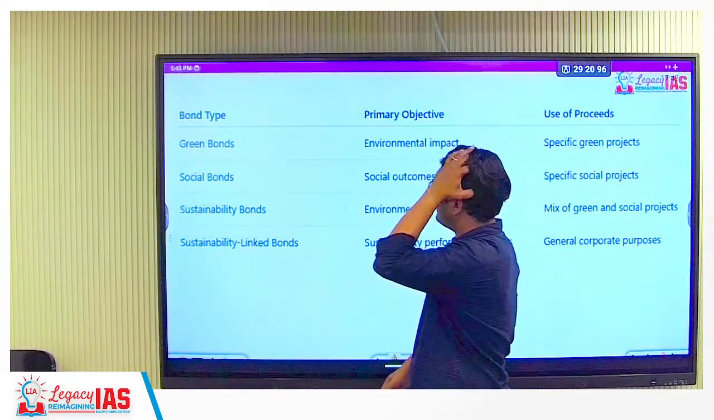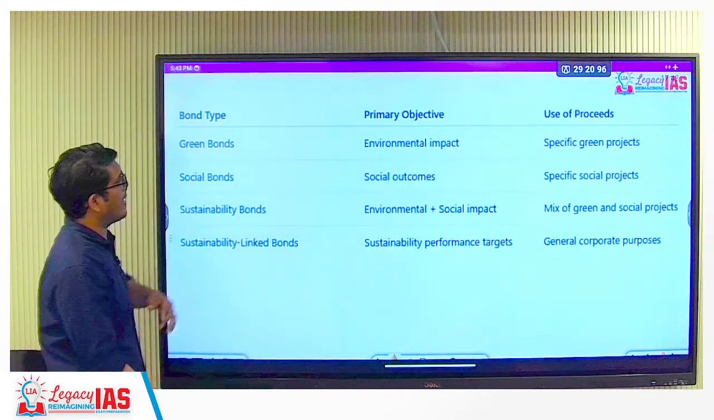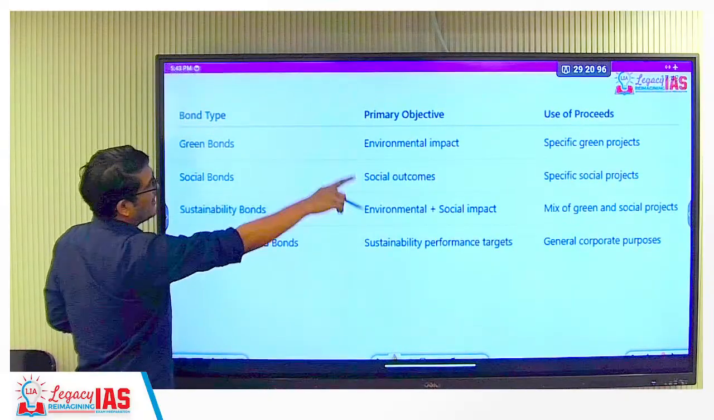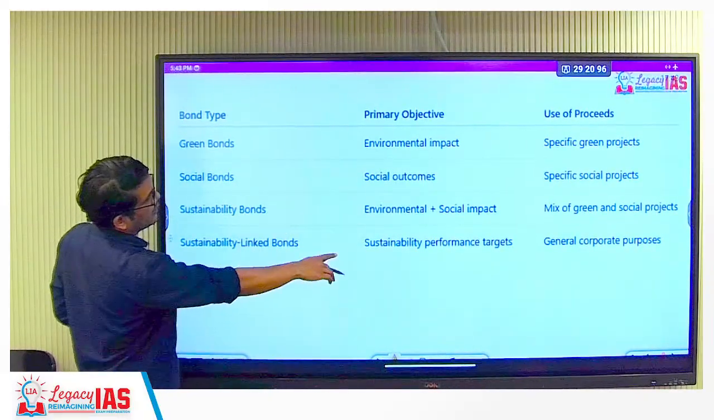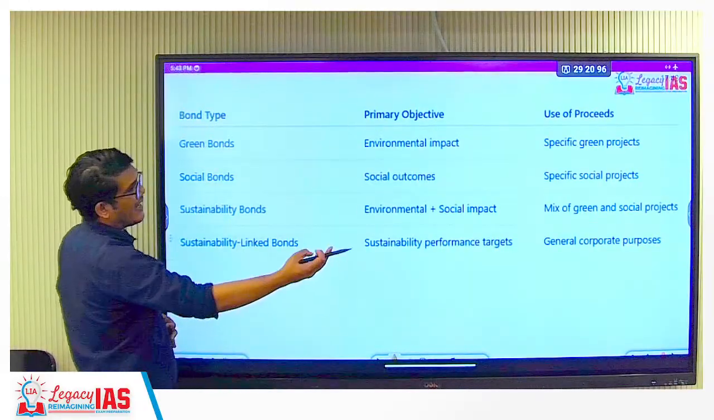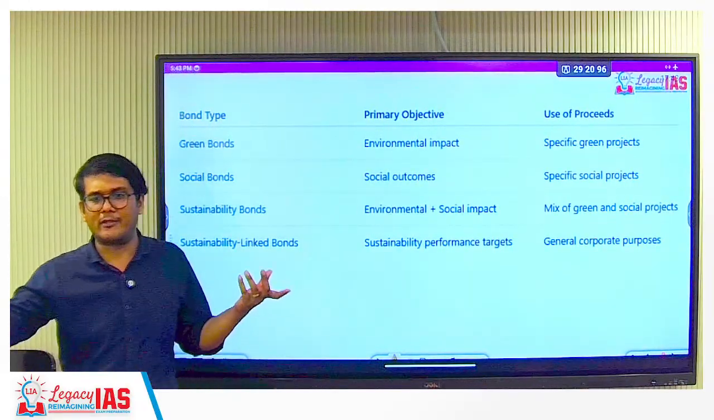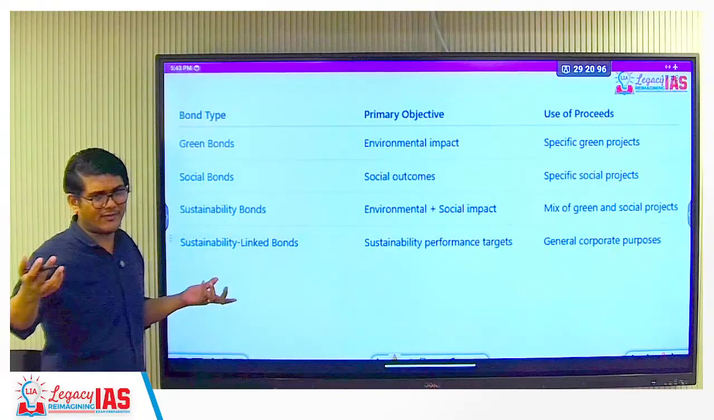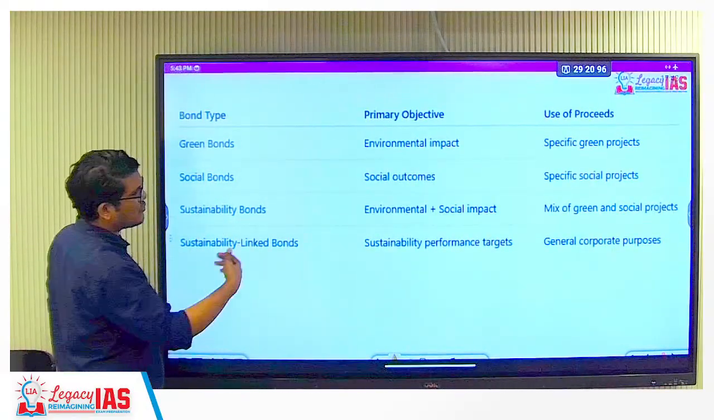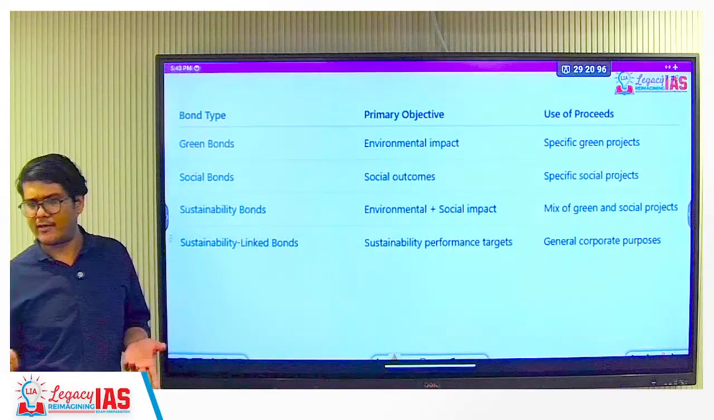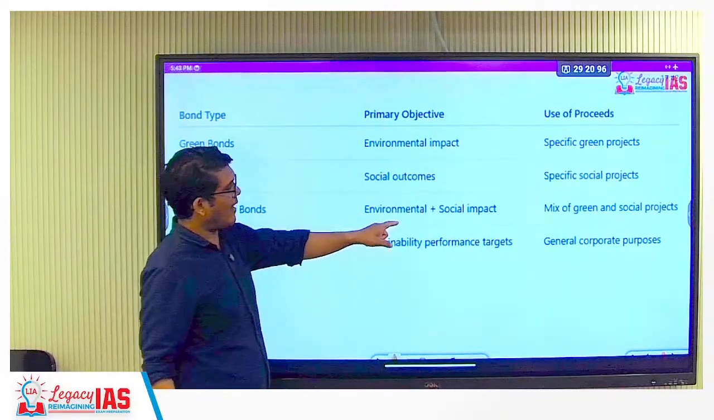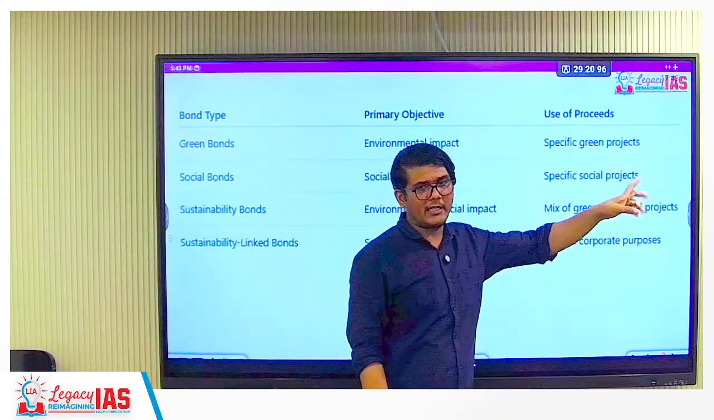Yes, Prabhudev, any doubts? No. So, bond types and their primary objectives. I have already told you: green bonds, environmental, specifically green projects. Social bonds, social outcomes, specific social projects, healthcare, geriatric care, care for the elderly, care for children, care for females, for example. Education maybe, educational trusts, whatever that is. Sustainability bonds, environmental plus social, a mix of green and social projects.